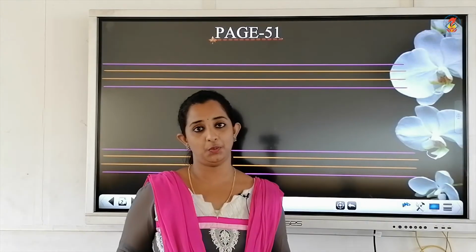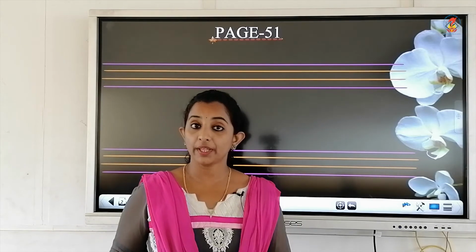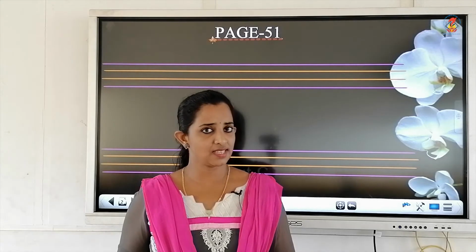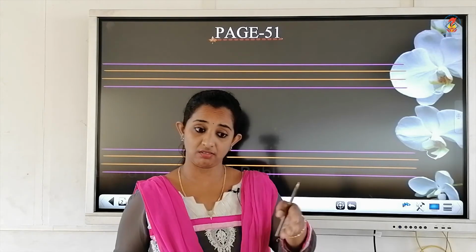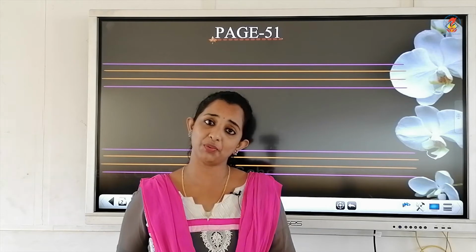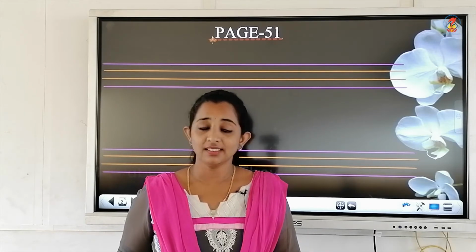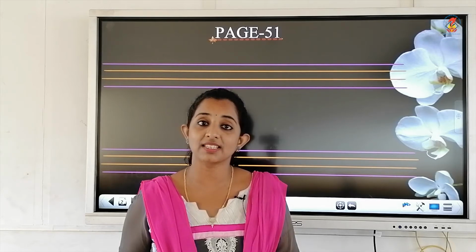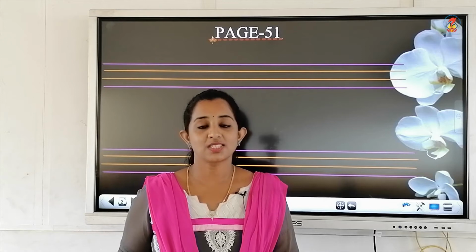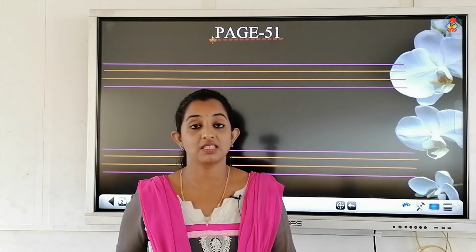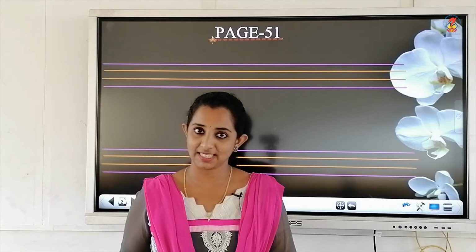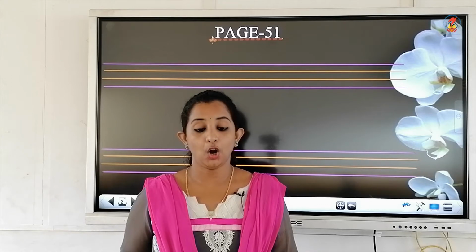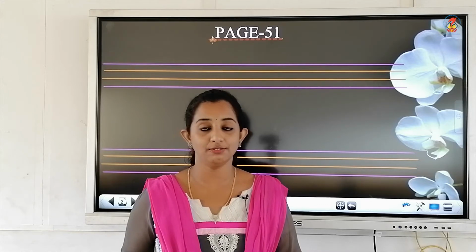In page number 51, the first sentence is, always walk on the footpath. What does that sentence mean? What happens when you walk straight on the road, right in the middle of the road? There is a possibility for accidents to happen. You will definitely meet with an accident, isn't it? So you are supposed to walk safely on the footpath, isn't it, children? So that is our first sentence. Always walk on the footpath.